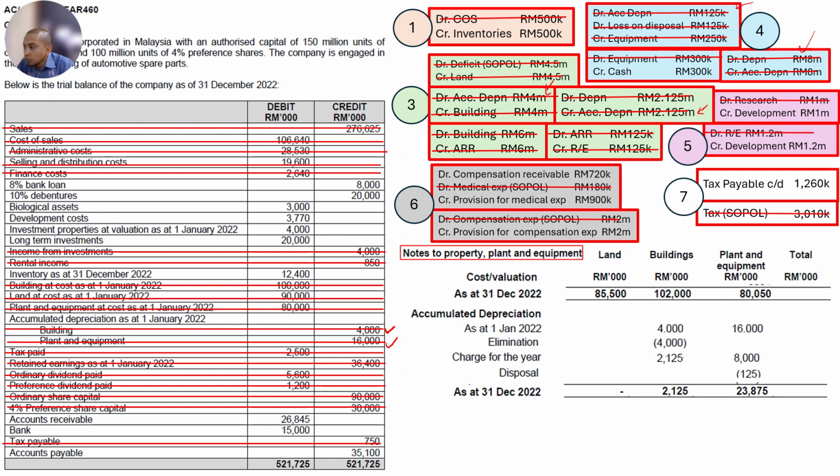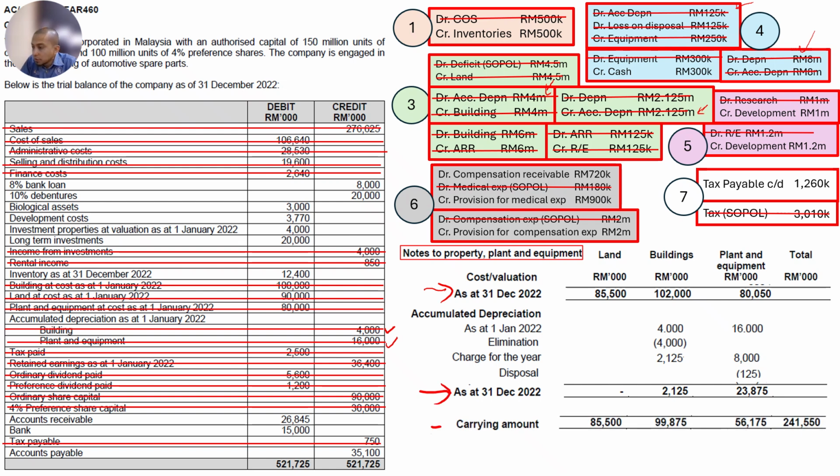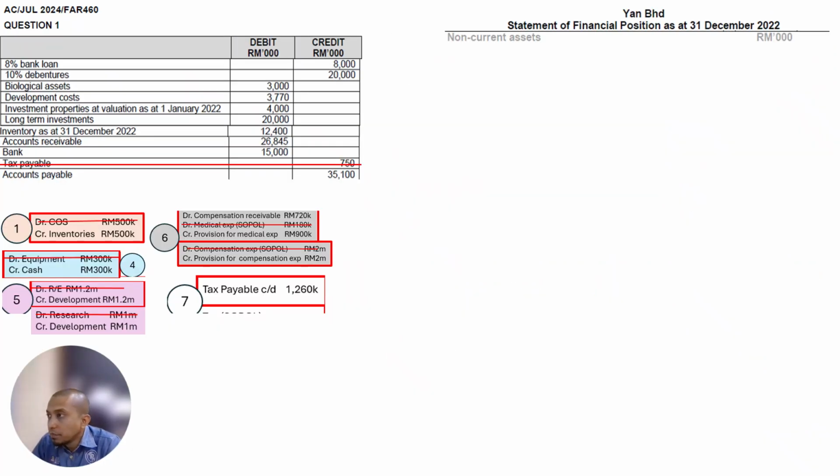Total up. We get a total for accumulated depreciation. So cost less accumulated depreciation, we get carrying amount. Total up everything, we get a total of 241,550,000. So this cost we transfer to our SOFP on PPE. Guys, in this question, I just cancel the ones that we already cancelled. I did not put it in this slide because there is not enough space for me to do the SOFP. So I just put the ones that we haven't cancelled yet.